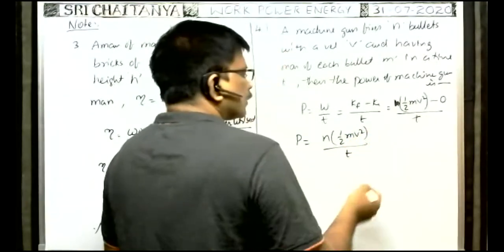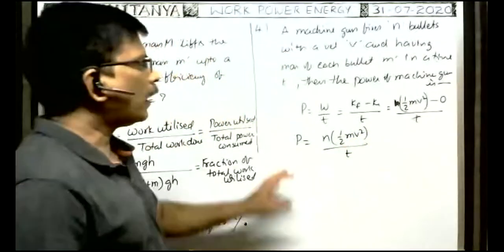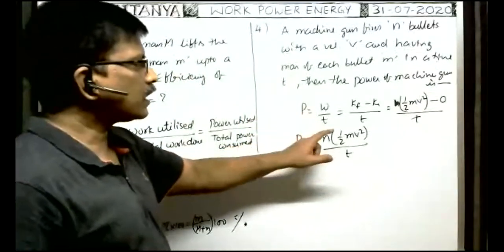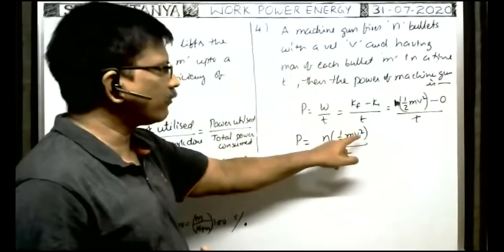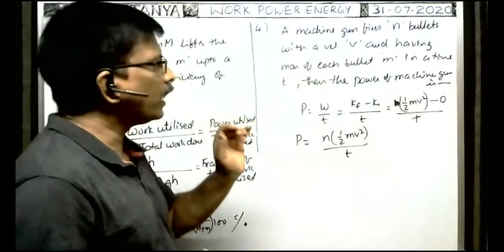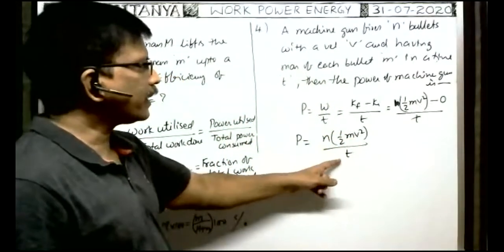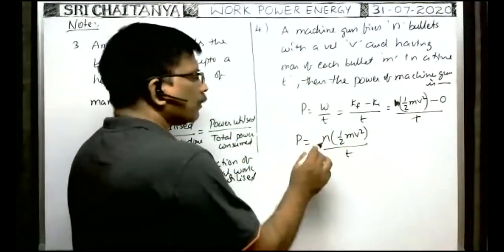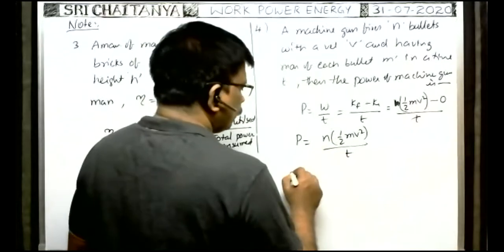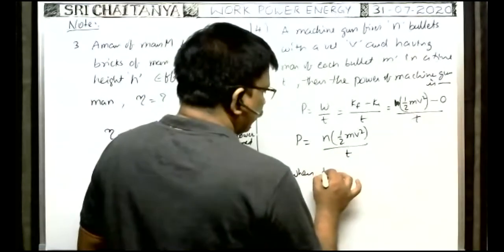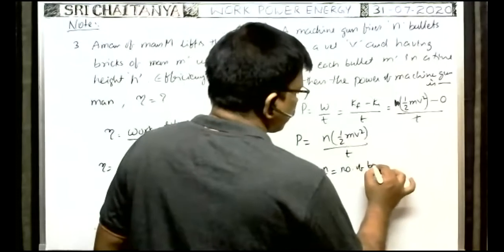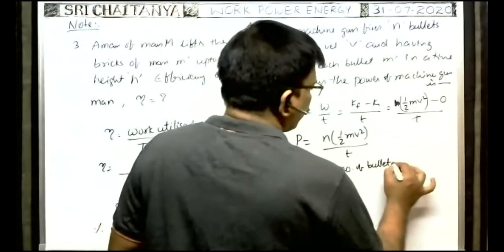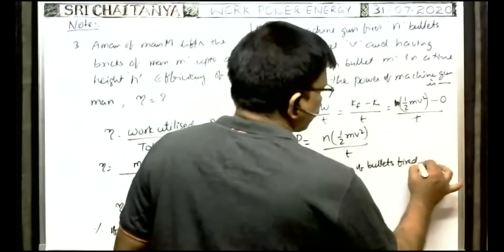Sometimes they may ask, if the power of the machine gun is so and so, mass of each bullet is so and so, and velocity with which each bullet ejects will be given, then number of bullets fired per second is how much? In t seconds, n bullets are fired. Then number of bullets fired per second means n by t only.